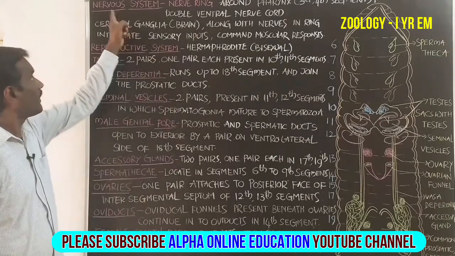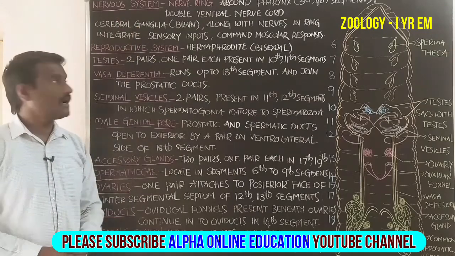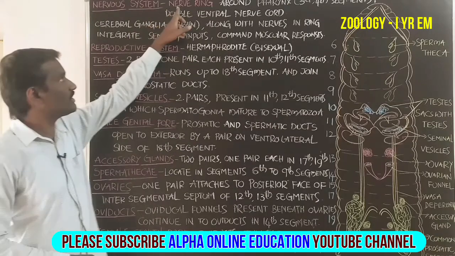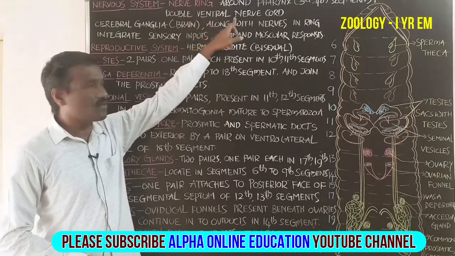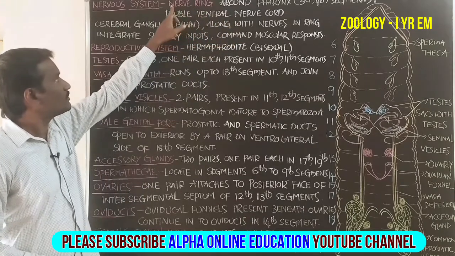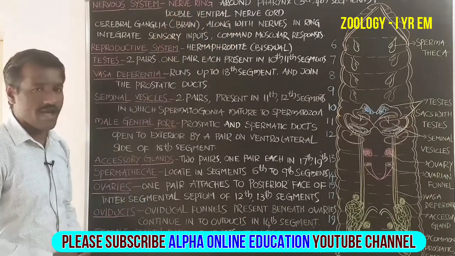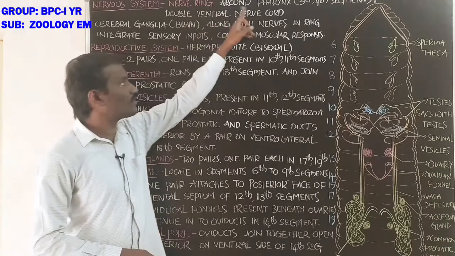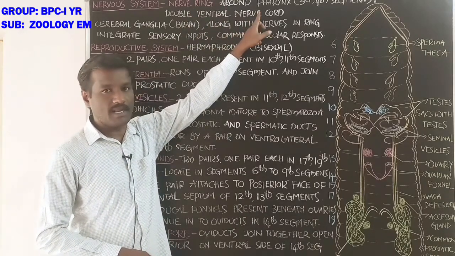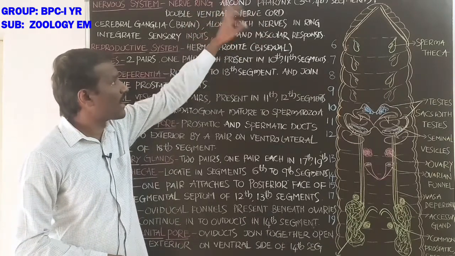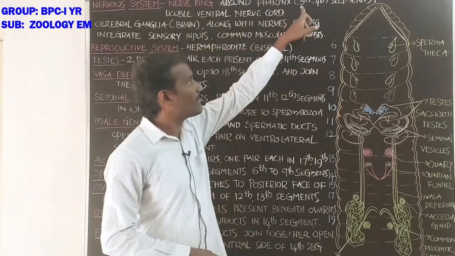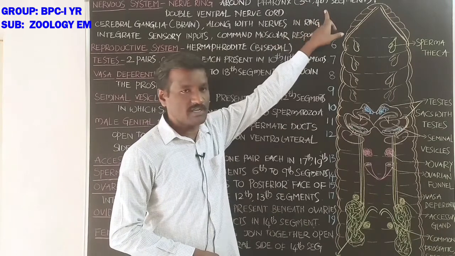Students, the nervous system of the earthworm includes a nerve ring and a double ventral nerve cord. The nerve ring around the pharynx is important in the earthworm, Pheretima. The nerve ring around the pharynx is at the third and fourth segments.